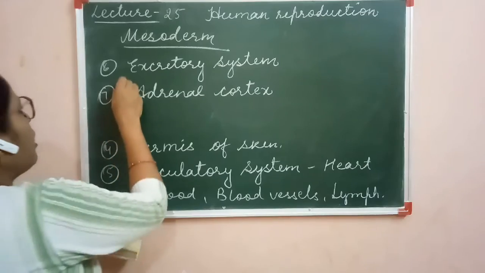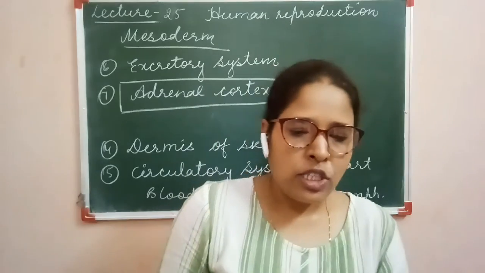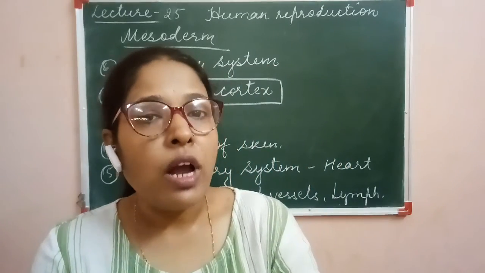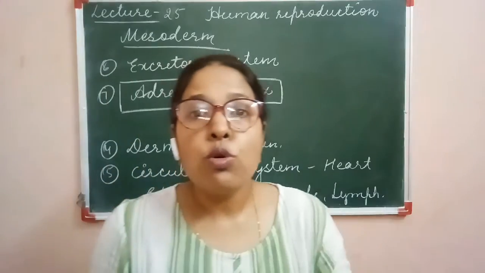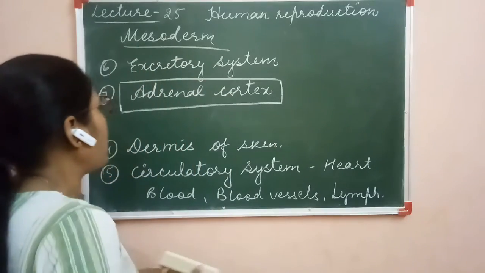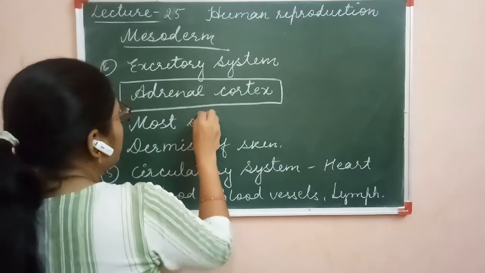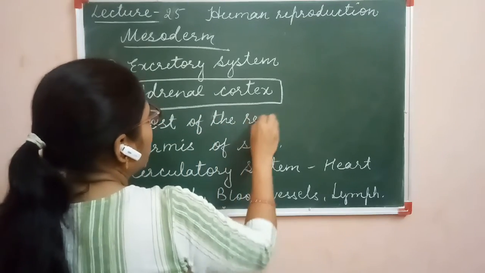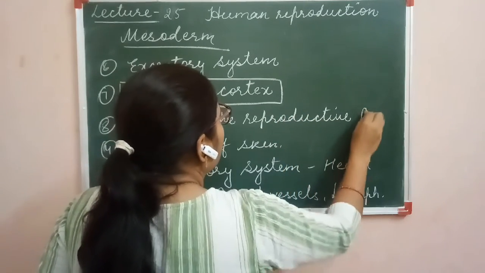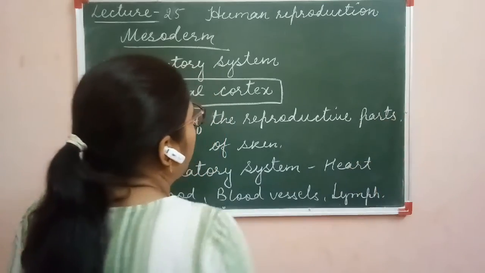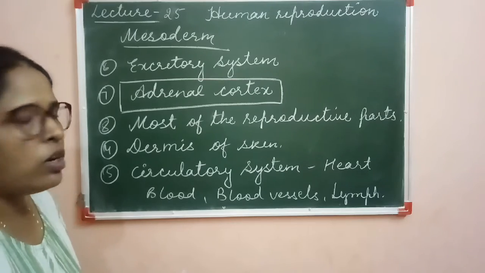The adrenal cortex is mesodermal in origin, and the rest of the part, that is adrenal medulla, is ectodermal in origin. Next, most of the reproductive organs are mesodermal in origin. So these are the organs which originate from the mesoderm.